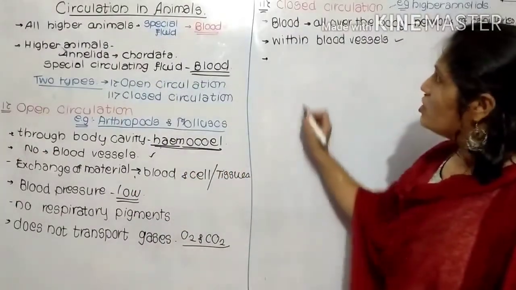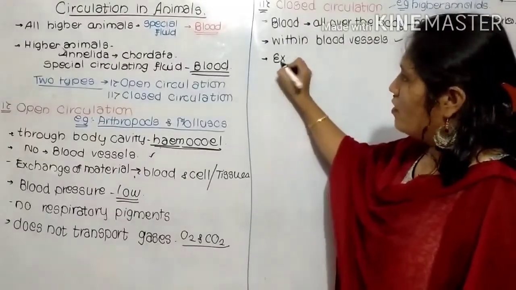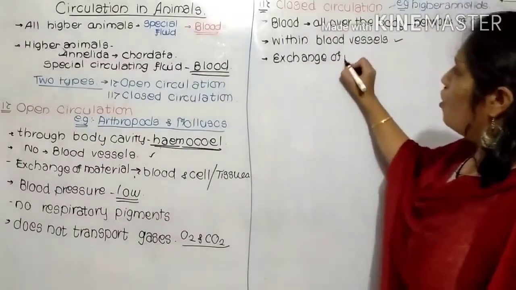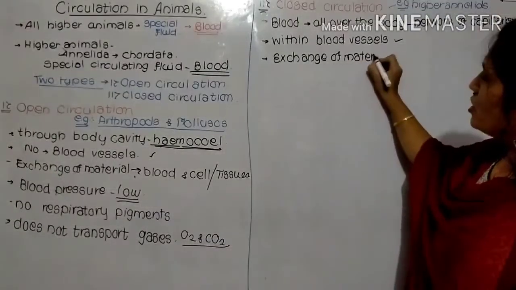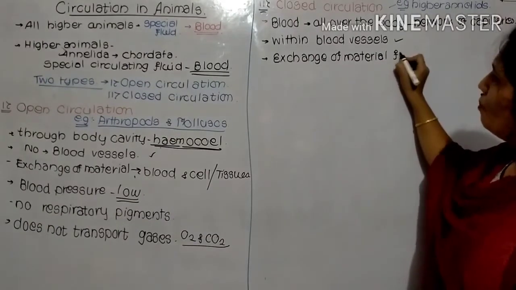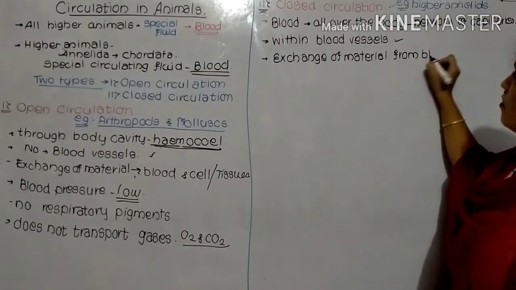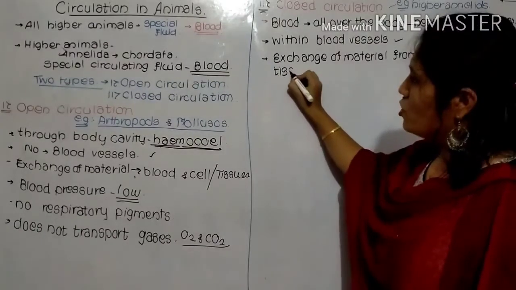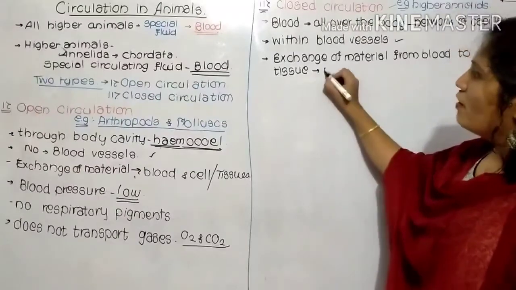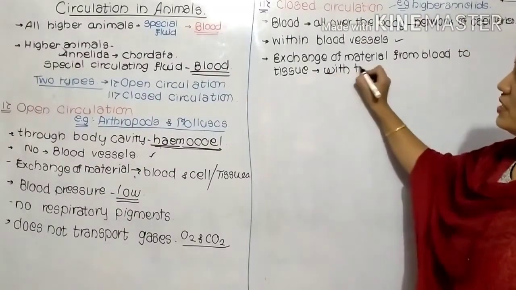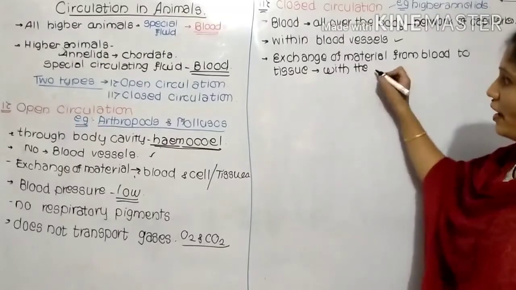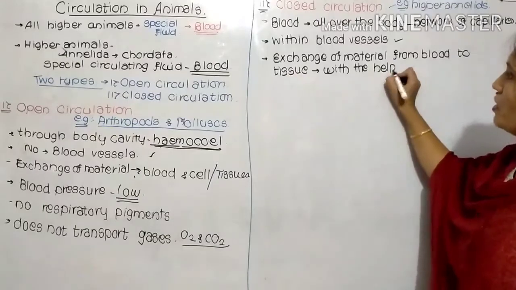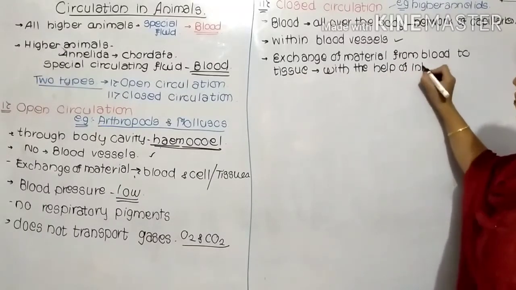Now here, the exchange of substances from blood to tissues. There is no direct contact of blood and tissues, so the exchange of material takes place with the help of an intermediate fluid.